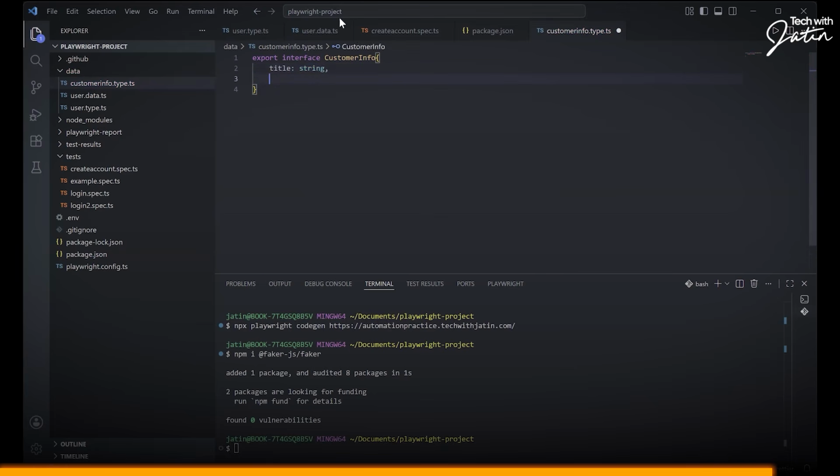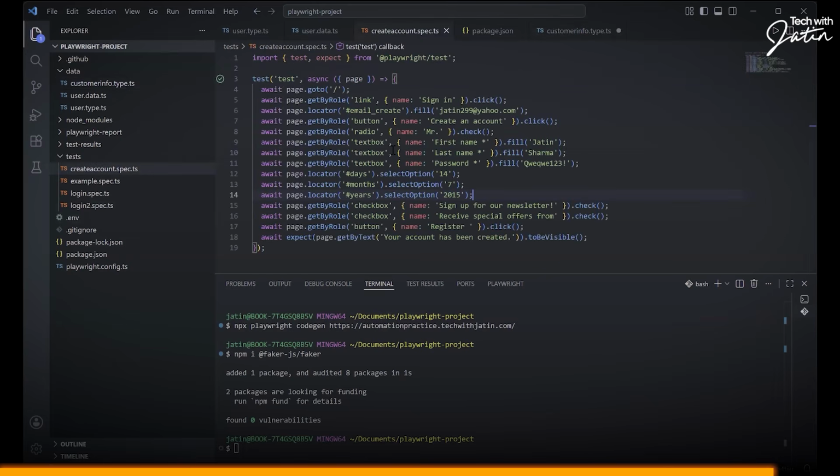Okay. And see guys, I'm not using AI assistants over here. If I would have used the AI assistants, my entire class would have ended up in 15-20 minutes itself. Because whatever the things that you do quickly, like if you have installed Faker and all, it observes the fields that you were filling, and it starts suggesting you lines of code.